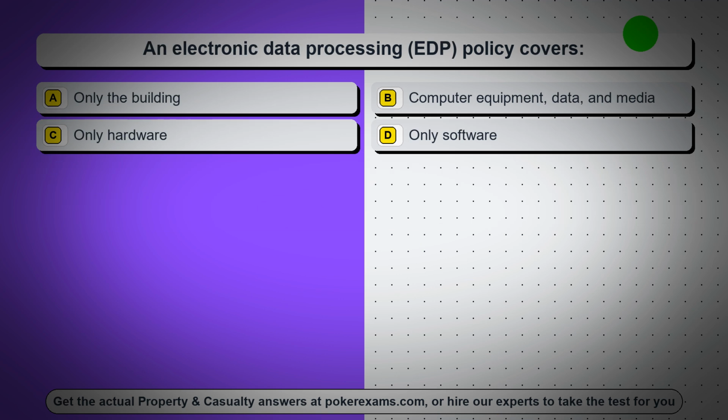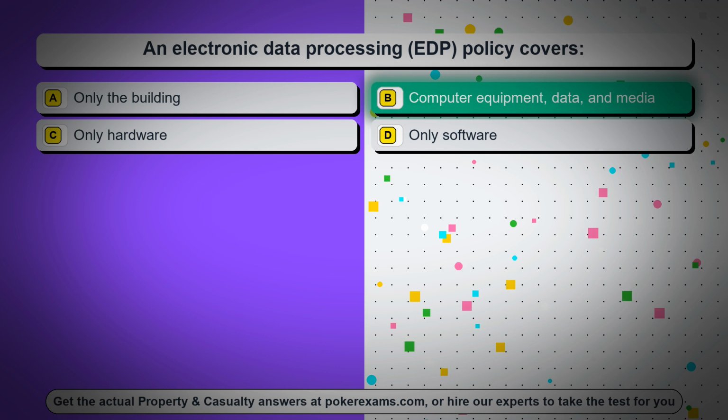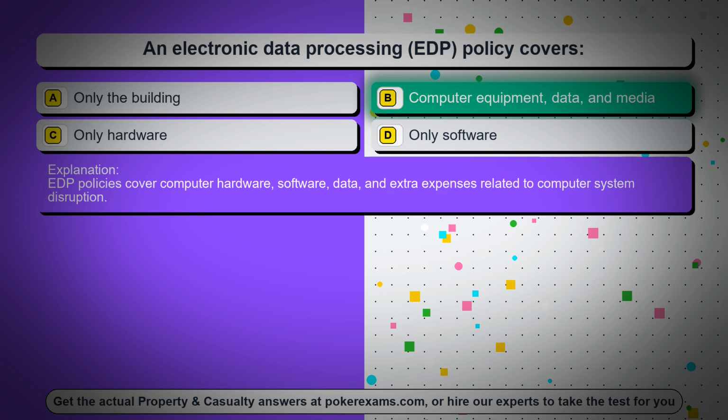Question 63. An electronic data processing (EDP) policy covers: Option A, only the building. Option B, computer equipment, data, and media. Option C, only hardware. Option D, only software. The correct answer is option B, computer equipment, data, and media. EDP policies cover computer hardware, software, data, and extra expenses related to computer system disruption.